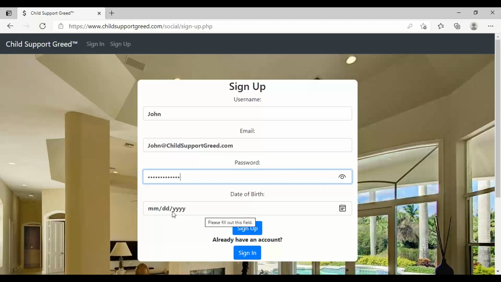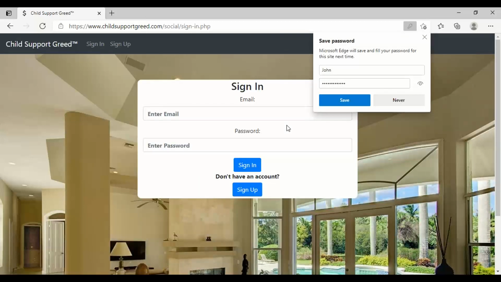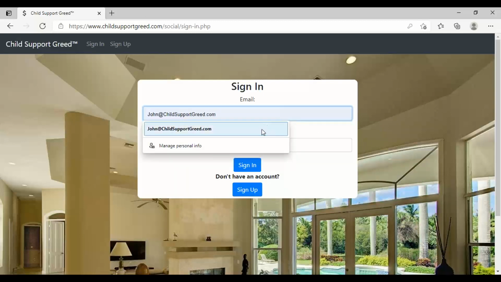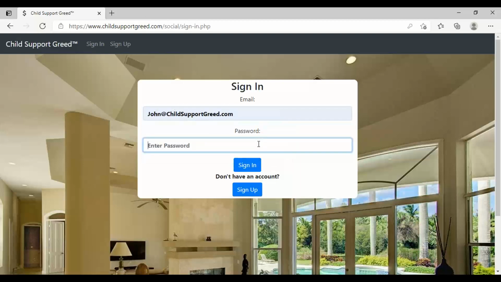All right. And then I'll put his date of birth, which I just looked at Keanu Reeves' date of birth. I believe it's September 2nd, 1964. All right. So sign up. I'm giving it a moment here. All right. So now his account was created successfully, and that's why it forwarded us to the sign in page. So now we're going to sign in as John at Child Support Greed.